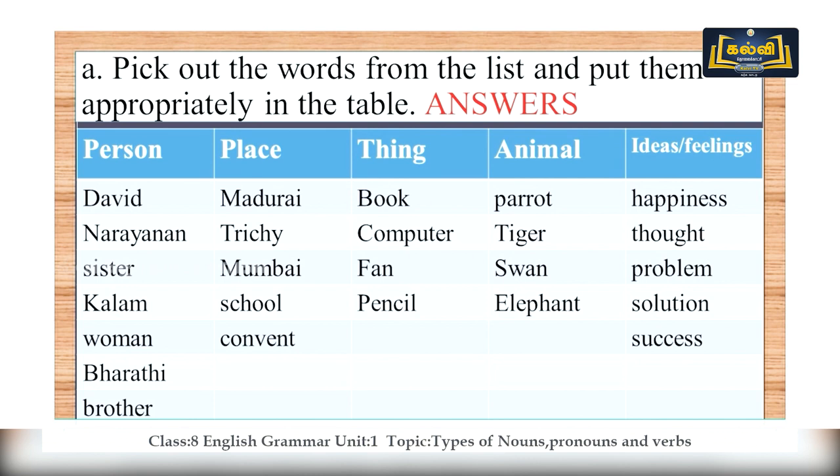Animal names are: birds also is considered as animal here: parrot, tiger, swan, elephant. And under the ideas and feelings, we can categorize like happiness, thought, problem, solution and success. Let's move on to the next exercise.